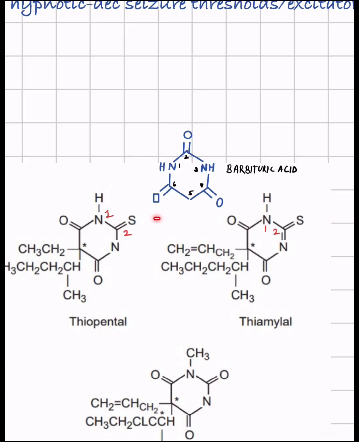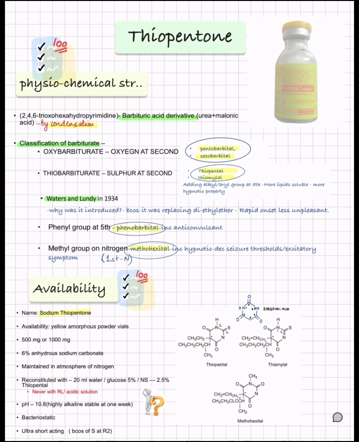Okay, and what is the nomenclature like? It is 2,4,6-trioxohexahydropyrimidine ring. Okay, so this is 2,4,6-trioxohexahydropyrimidine, which is a barbituric acid derivative, and they are formed by urea and malonic acid condensation.